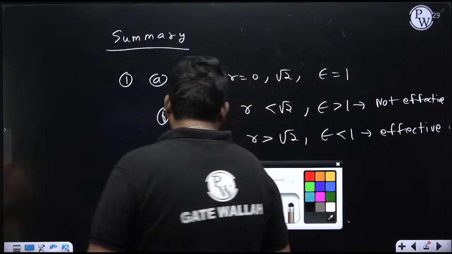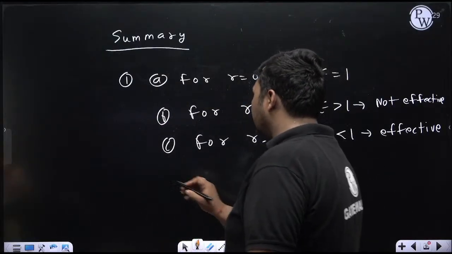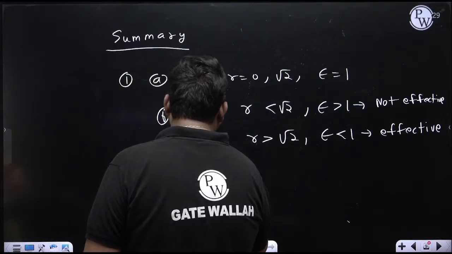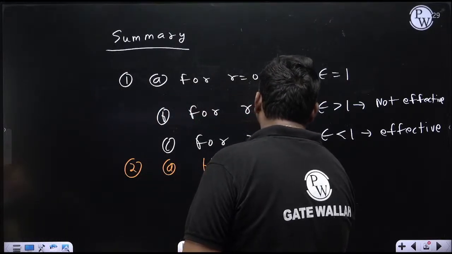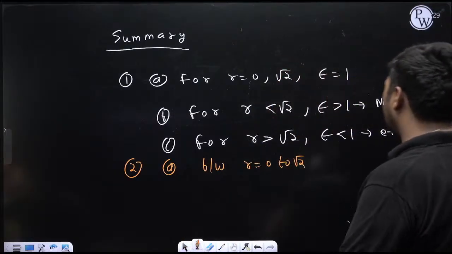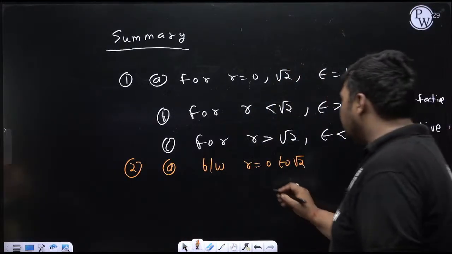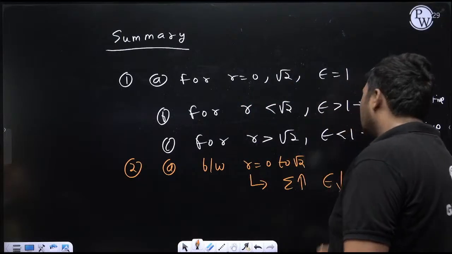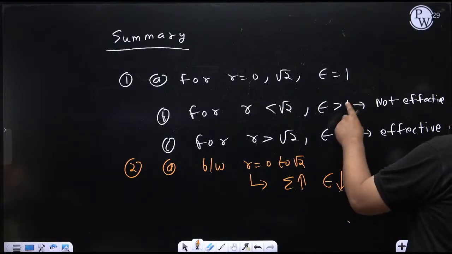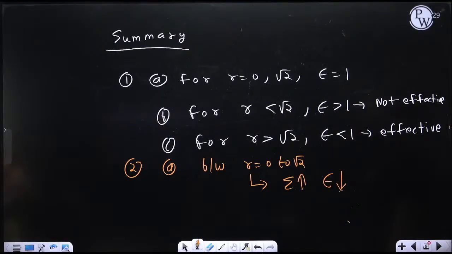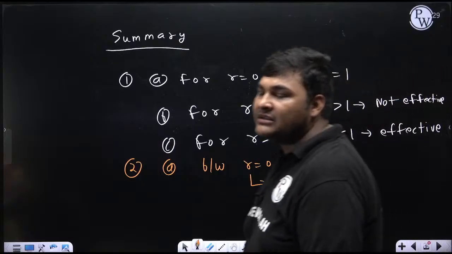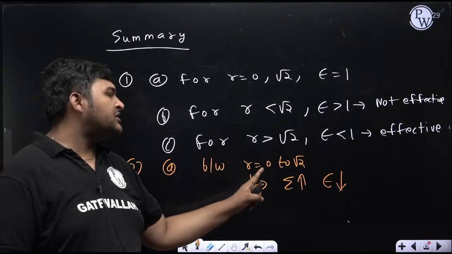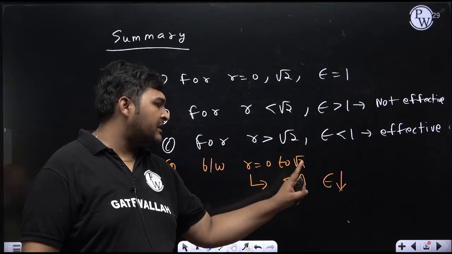Okay. Second, regarding the graph, what I'm trying to say. Between r equal to 0 to root 2, it is the not effective isolation case, because in this range isolation is not effective. In this range, if we increase zeta, the damping factor, can I say epsilon will decrease? Yes. Although epsilon is decreasing, it will remain more than 1, which means not effective isolation. So sometimes the examiner can ask: if r is less than root 2, in that range, or the not effective isolation case, by increasing zeta, what will happen? Epsilon will increase or decrease, or remain the same? It will decrease.